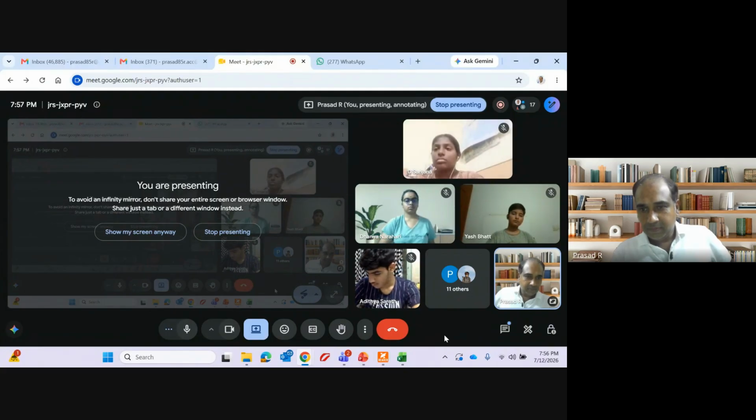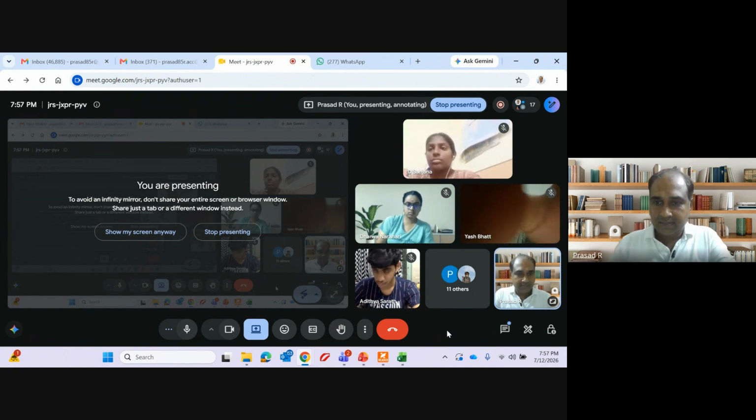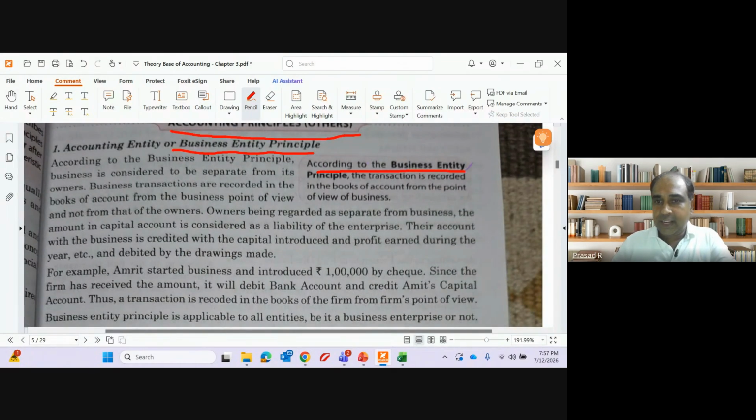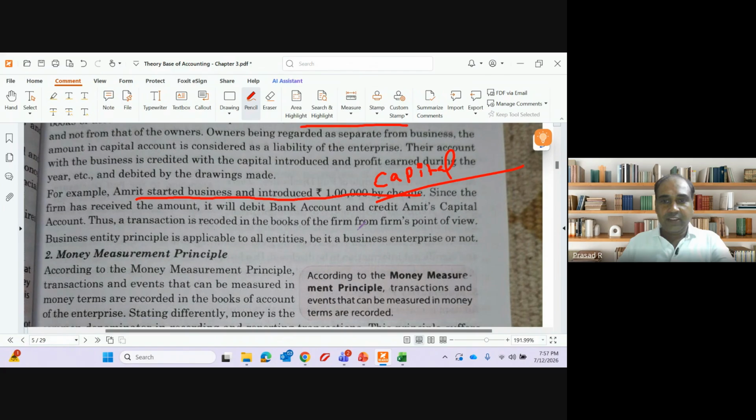Any doubt, guys? We have discussed this in detail over the last 2 sessions. Clear? According to the business entity concept, the transaction is recorded in the books of account from the point of view of business. Example, Amit started business and introduced 1 lakh by cheque. So that means it is his capital. Thus a transaction is recorded in the firm from the firm's point of view.